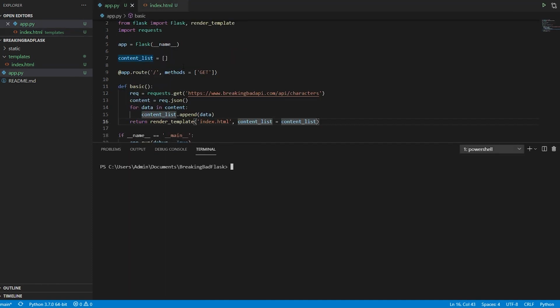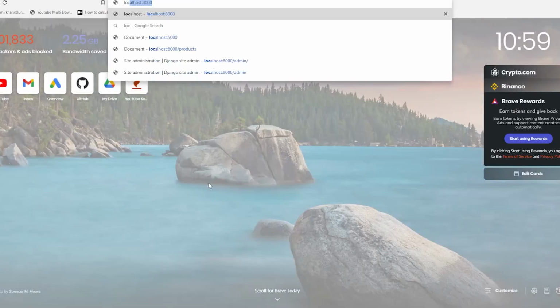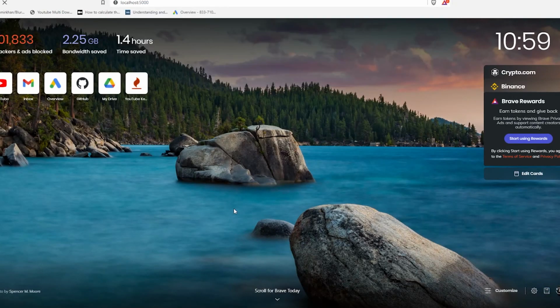The way we run it, I'll say py space app.py. If you are working on Linux or let's say Mac, I would suggest to use python. So python space app.py, that is the name of it. And I'll say localhost colon 5000, and let us see, and we have it. This is the entire data.